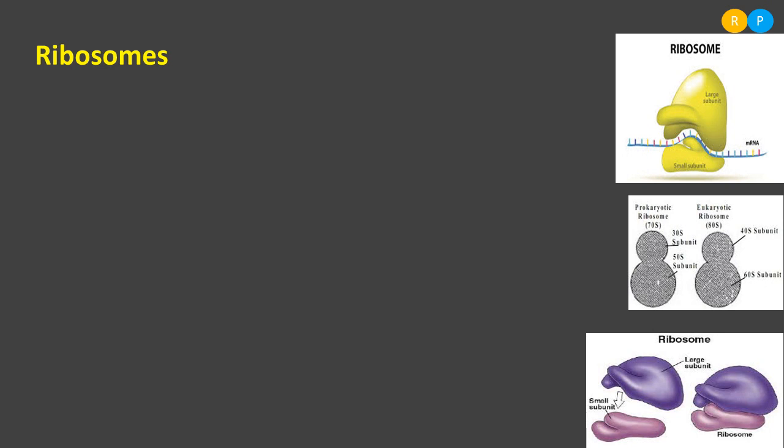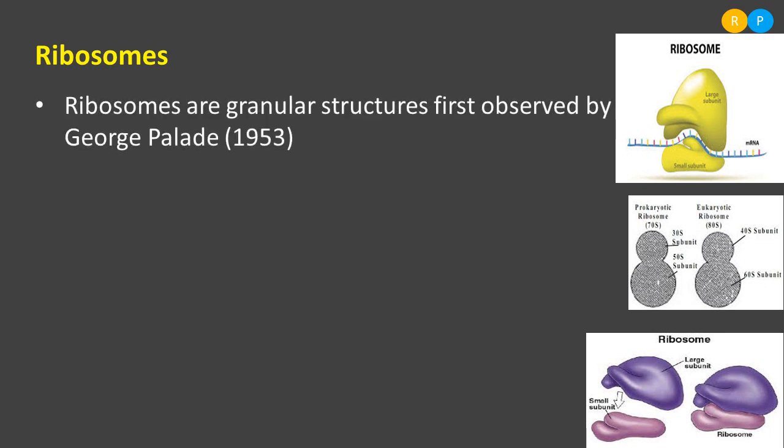So what is the actual structure of this cell organelle? Ribosomes are granular structures, just like granules. These granular structures were first observed by George Palade in the year 1953. When he was observing cells under the electron microscope, he found some granular structures, and those granular structures are nothing but ribosomes.